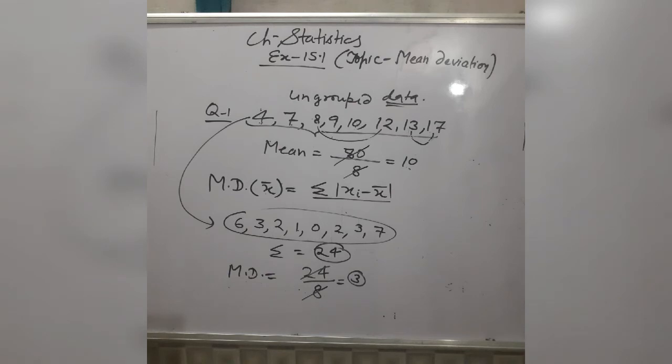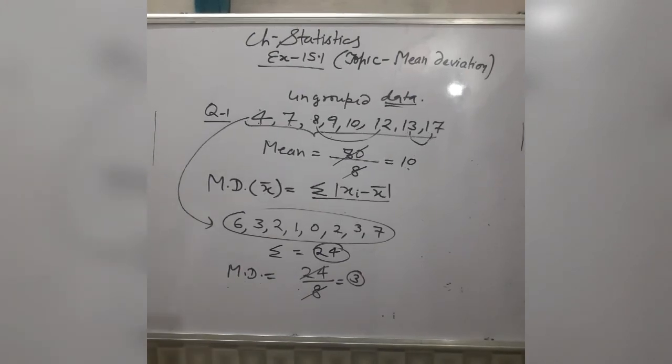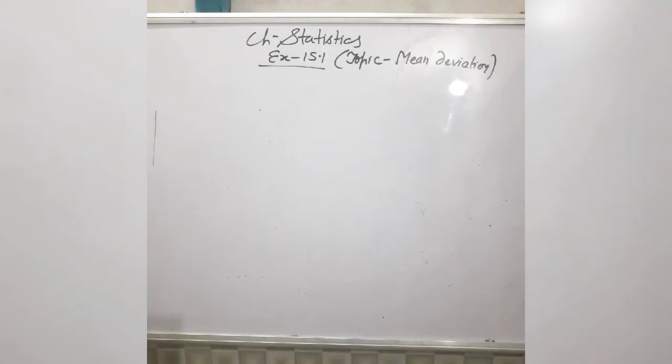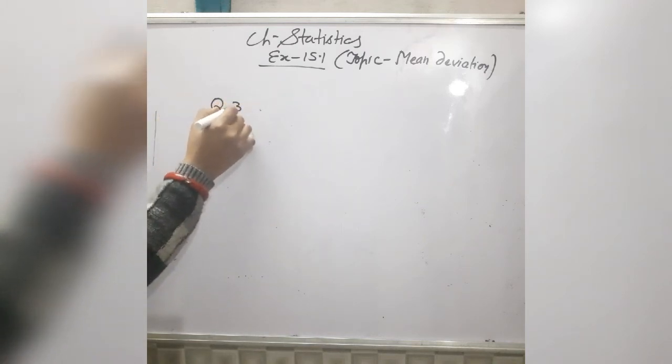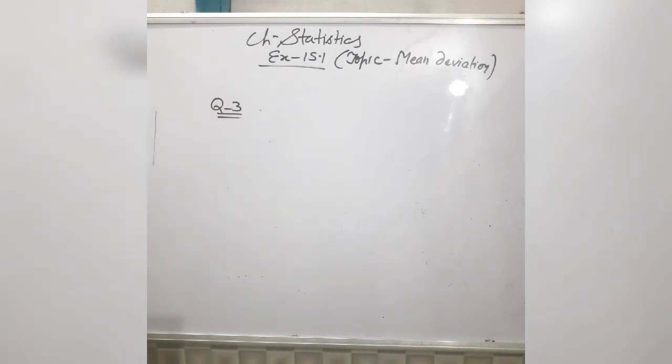Second question also you will find out mean deviation about mean. Question number 2 you will do yourself. But in the third and fourth questions you will find out mean deviation about median. Here also ungrouped data is given to you. So I am explaining question 3. Question 4 you will do yourself.